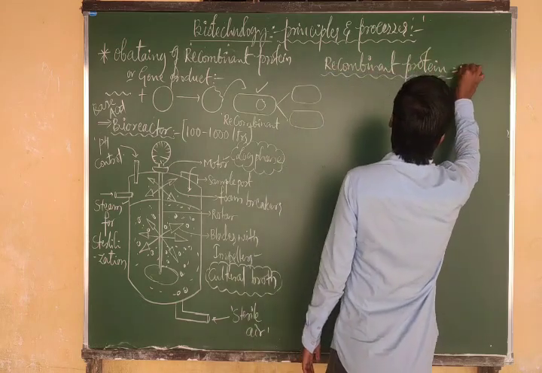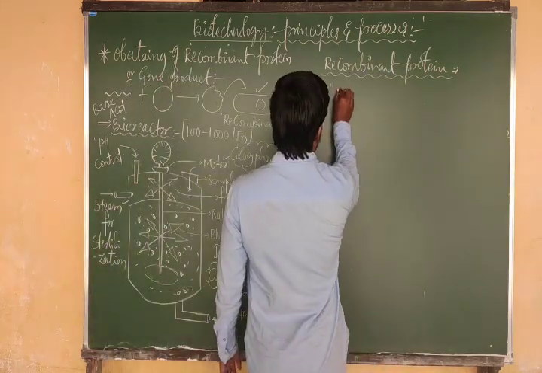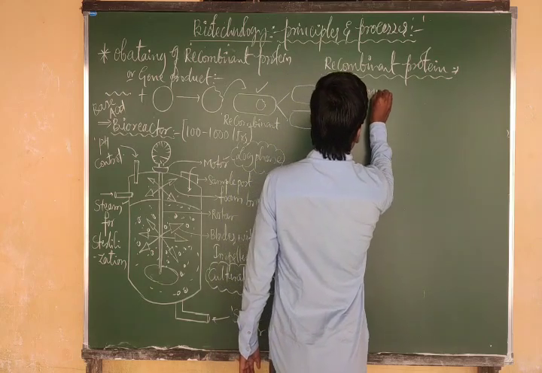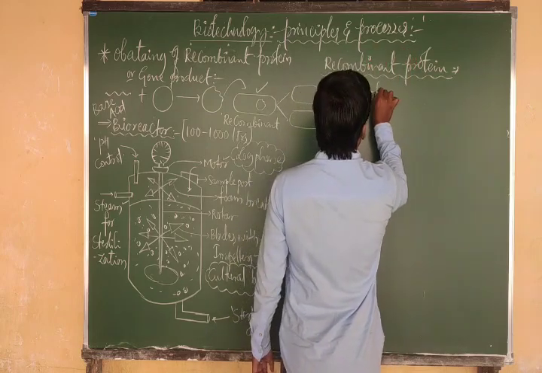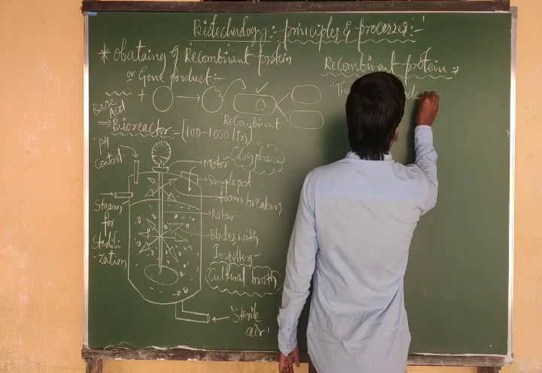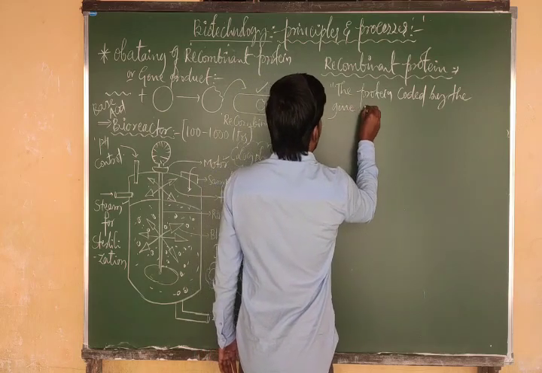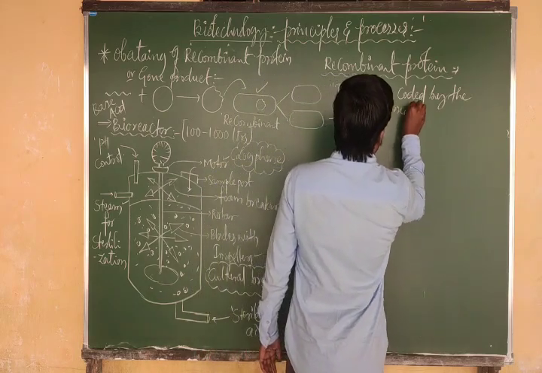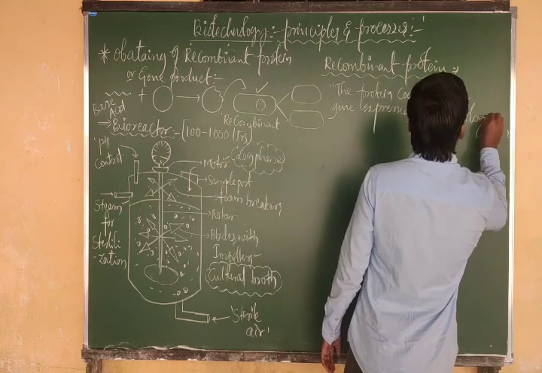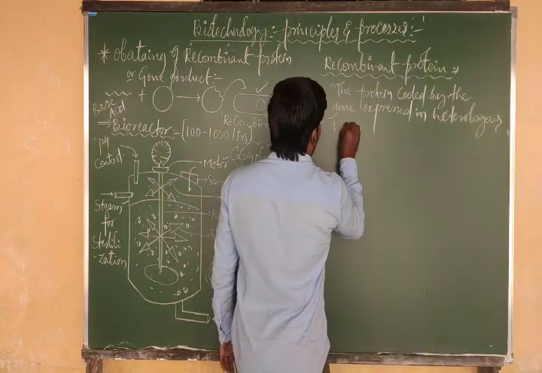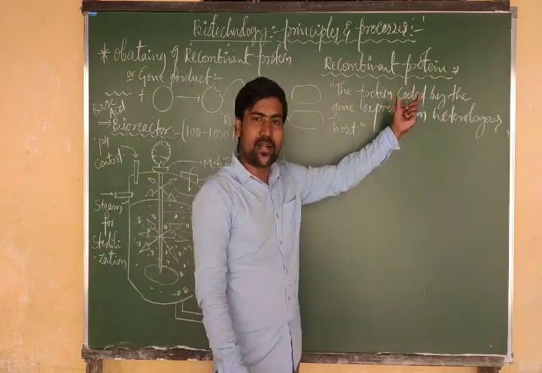What we will call it as recombinant protein. Why is it called recombinant protein? So let me write here. Recombinant protein means the protein coded by the gene expressed in heterologous host. Yes, this is the thing here. Recombinant protein. Protein means already we know.